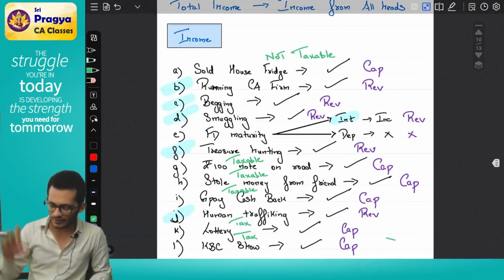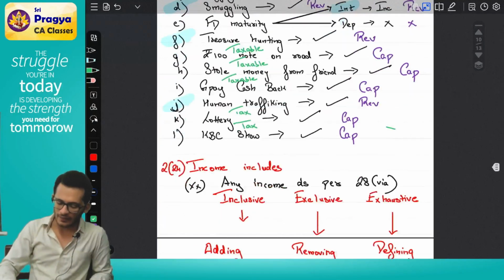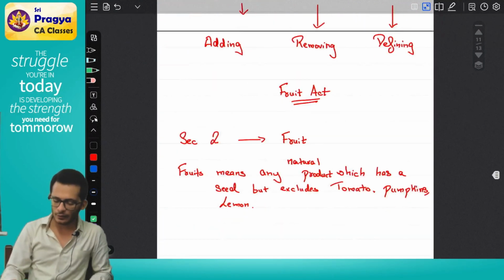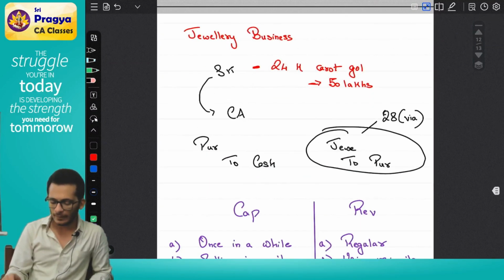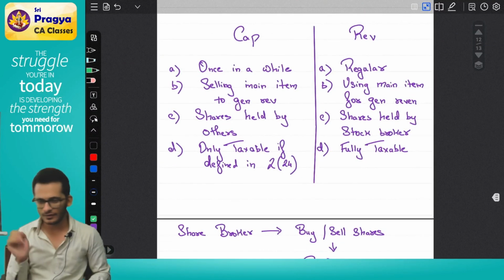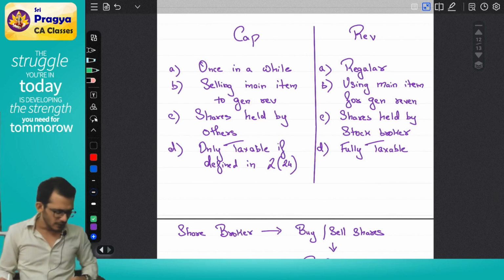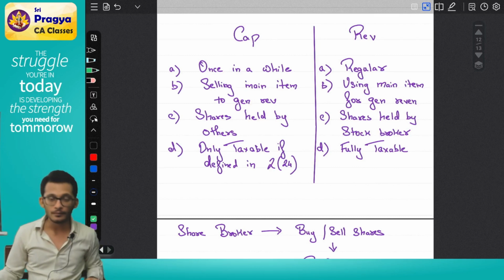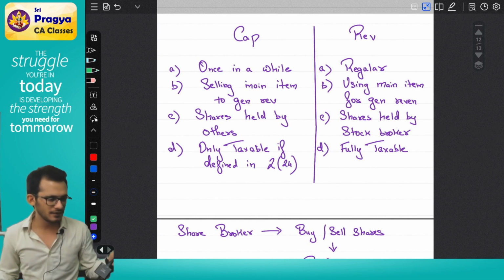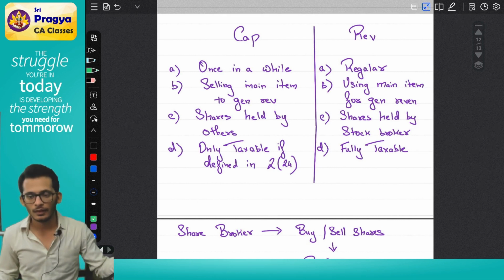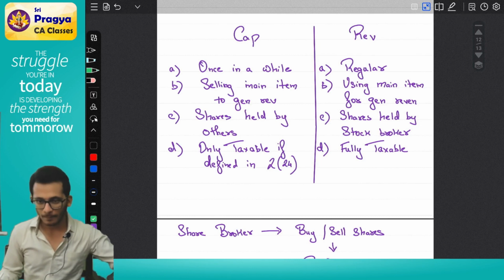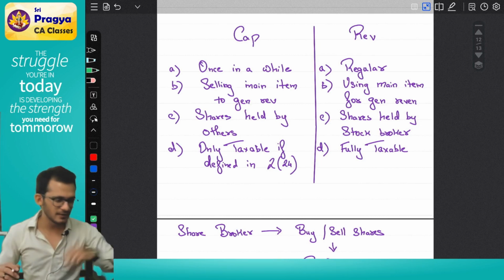We wrote all these definitions for income, and then we said to understand income better, you need to understand two things. One is called capital receipts, one is called revenue receipts. If you do the capital receipts and the revenue receipts, you'll automatically get your answers. Revenue receipts are generally taxable. Capital receipts are taxable only if it is given in section 224.